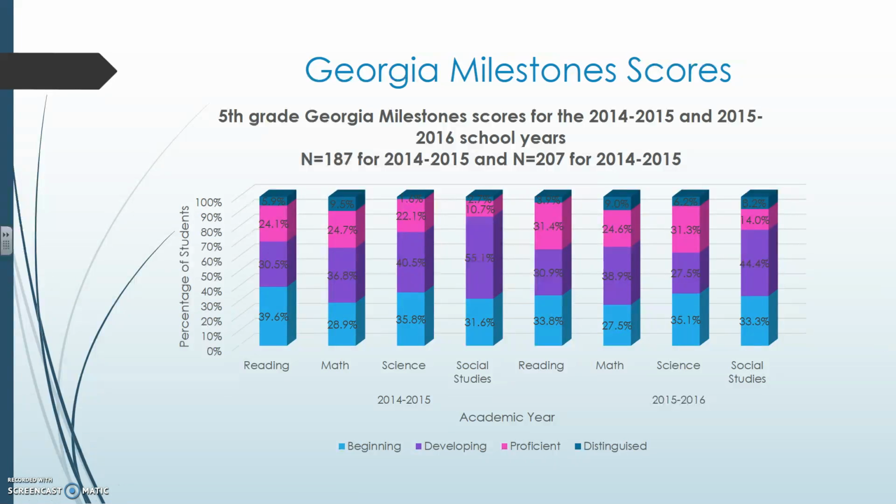Here are the 5th grade Georgia Milestones scores for the 14-15 and the 15-16 academic years. We have 4 categories for this test. Blue is beginning, purple developing, pink proficient, teal distinguished. As we can see, the trend has been reversed as compared to the CRCT. We hold a higher number of students at the beginning level, whereas there's a lower percentage of students at the distinguished level.